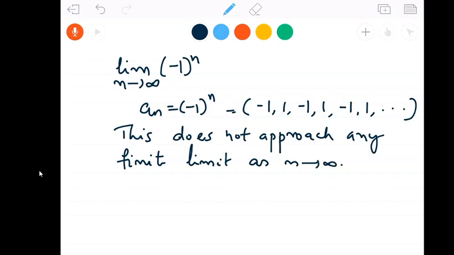Okay, so we can say that the sequence minus 1 raised to n is divergent.